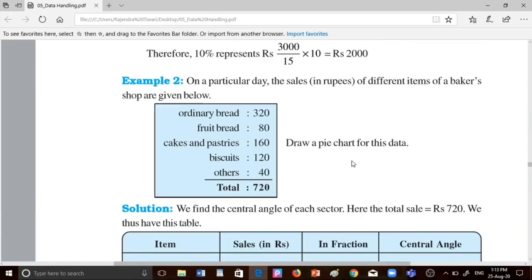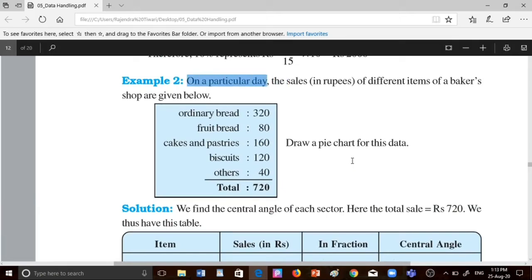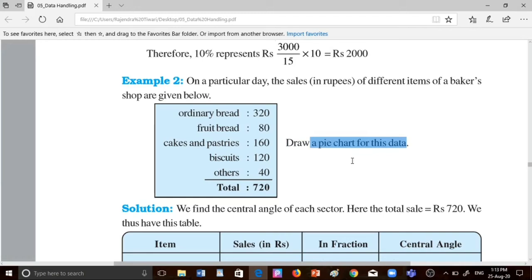This is also an important example. Example second is, on a particular day the sales in rupees of different items of a baker shop are given as below. Ordinary bread 320, fruit bread 80, cake and patties 160, biscuits 120, others 40, and total is 720. We have to draw the pie chart for the following data.